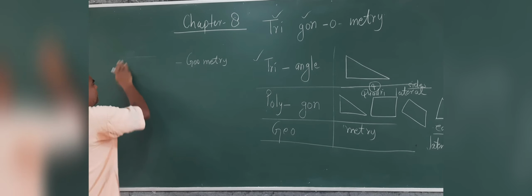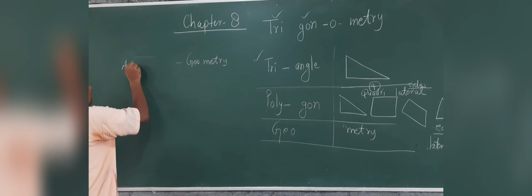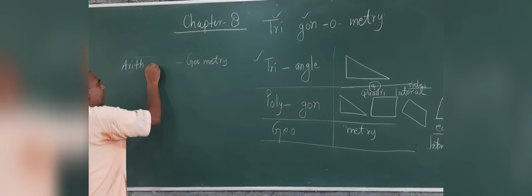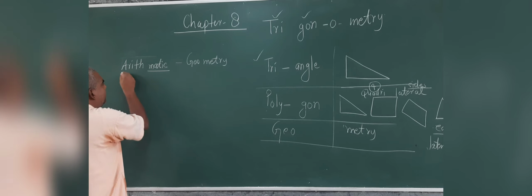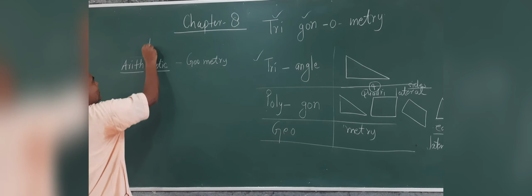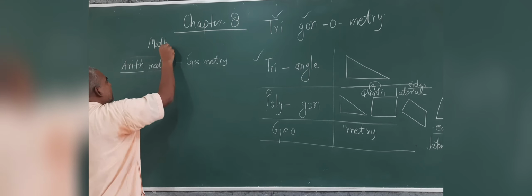And arithmetic means arith and matic. Again you have the word mathematic, this is arithmetic. So this is mathematics, math and matics. Sometimes it is called maths, because the matic word is not used, but the full term is mathematics.